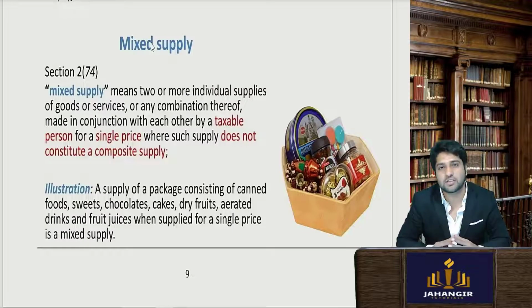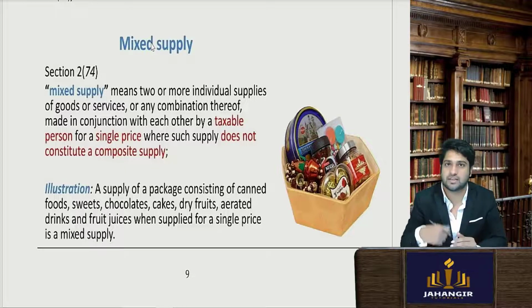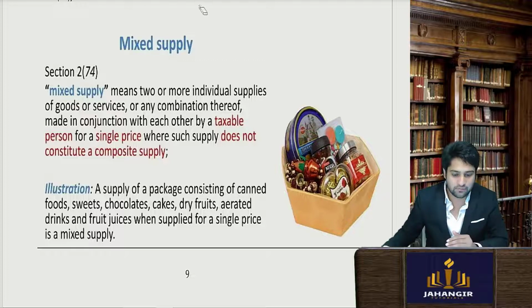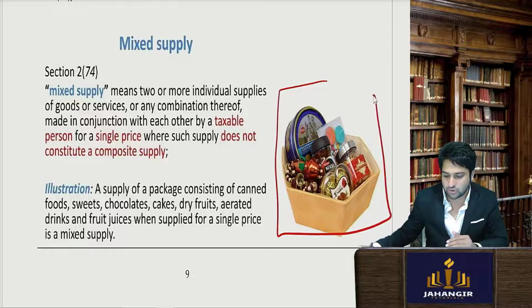Next we'll be seeing what is mixed supply. Mixed supply is a kind of transaction where goods and services have been clubbed together and sold, which necessarily need not be clubbed. They are not interdependent and can be sold independently in the market. So let's say, for example, this basket is being sold.